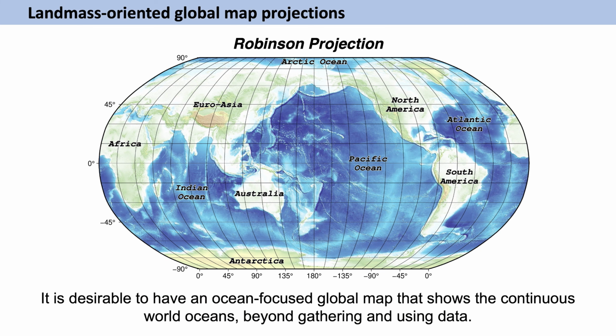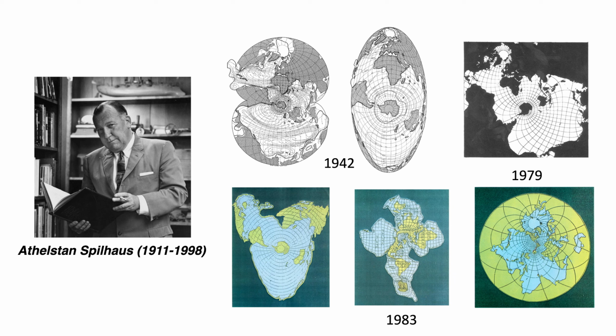For example, this Robinson projection splits the Atlantic Ocean, and oceans near the two polar regions are largely distorted in their shapes and scales. So, it is desirable to have an ocean-focused global map that shows the continuous world oceans, beyond gathering and using data. Athelstan Spilhaus is an oceanographer who contributed to a number of global map projections that emphasize the world oceans as a single unbroken water body bounded by continents.